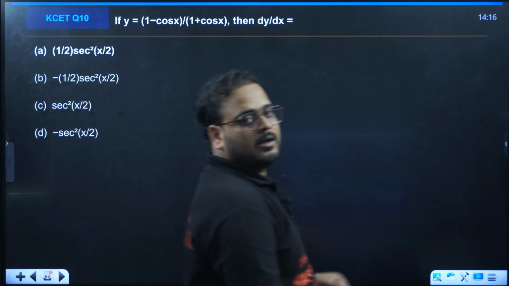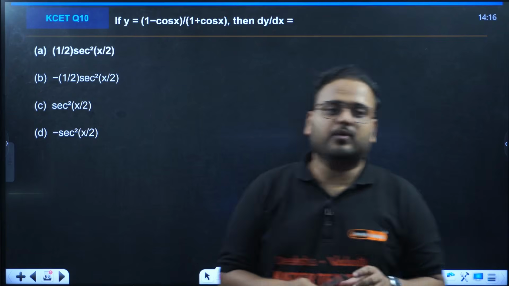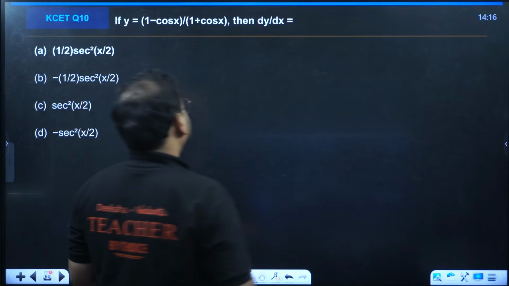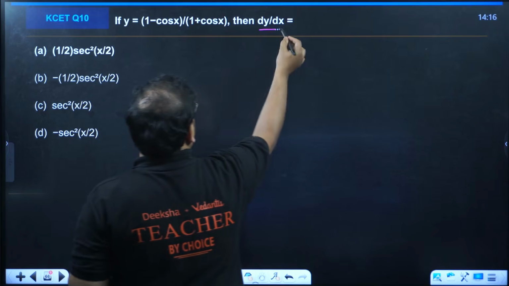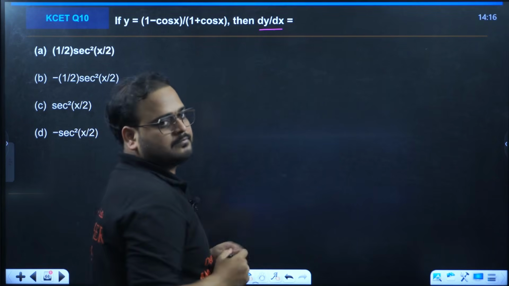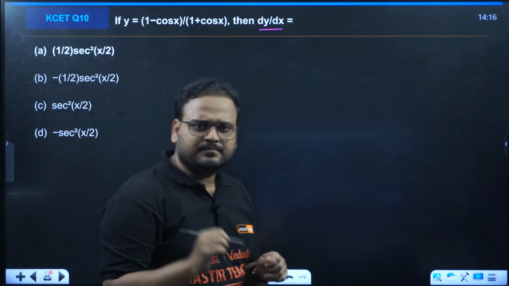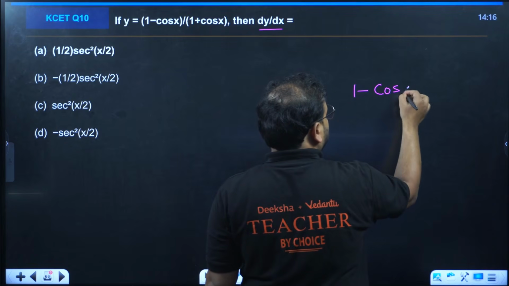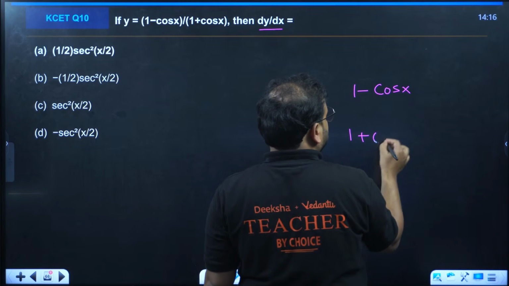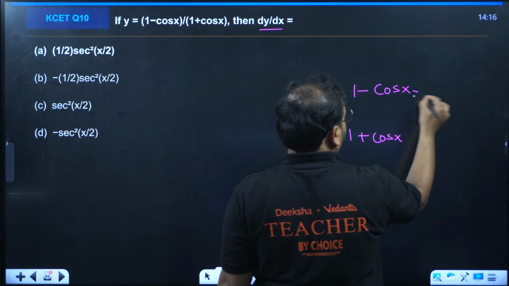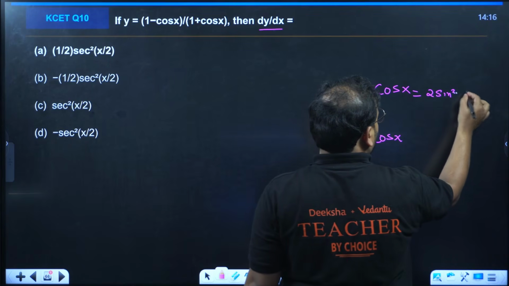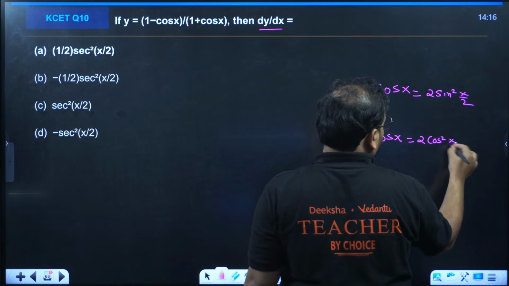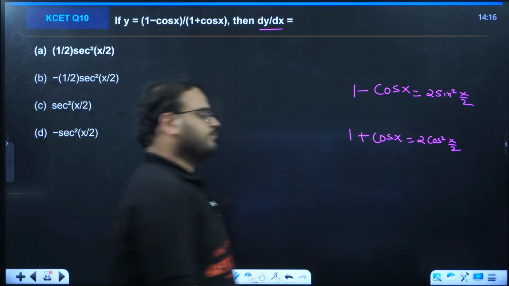Next. If y equal to 1 minus cos x upon 1 plus cos x is there, then find the derivative. Difficult problem? I told you, whenever you have this 1 minus cos x, 1 plus cos x, be happy, this is a formula. 2 sine square x by 2, 2 cos square x by 2.